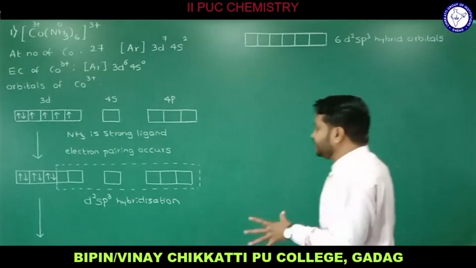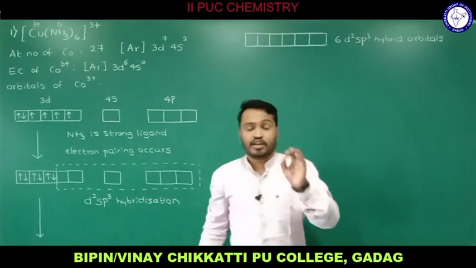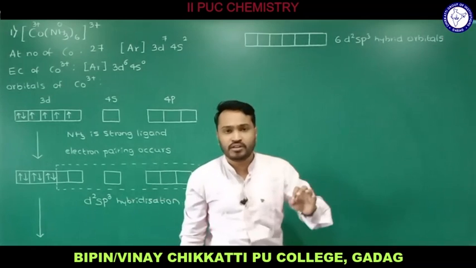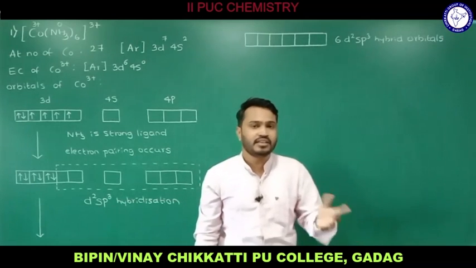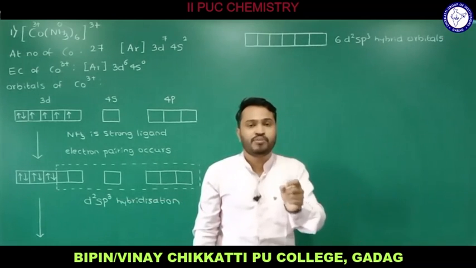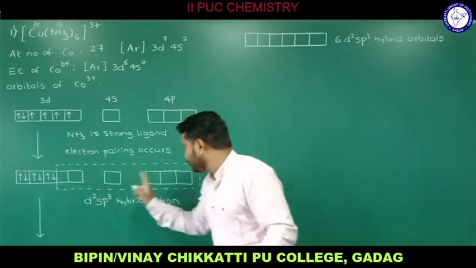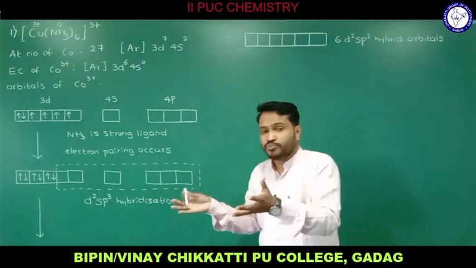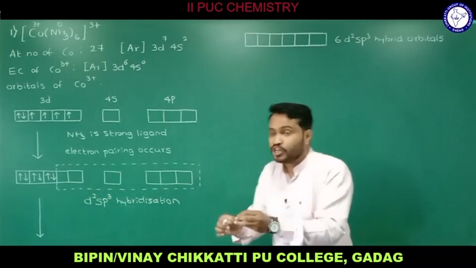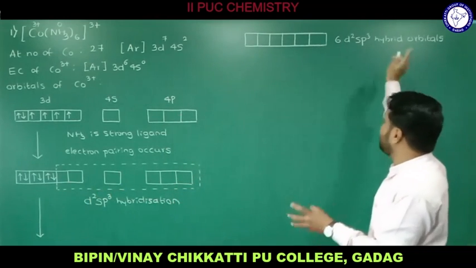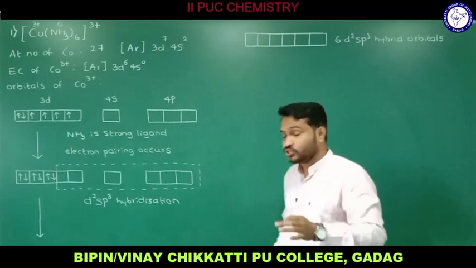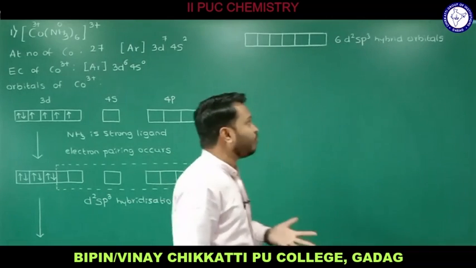As we know, in case of hybridization, the number of atomic orbitals involved in intermixing is same as the number of hybrid orbitals produced. So 1, 2, 3, 4, 5, 6 atomic orbitals are going to intermix, means we are going to get 6 hybrid orbitals. That is the postulate of hybridization that we have already studied.